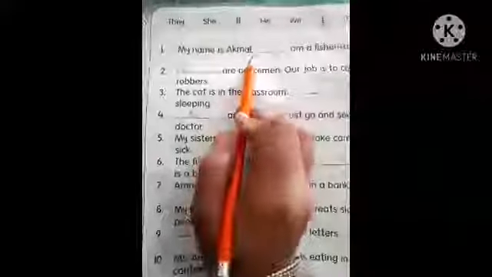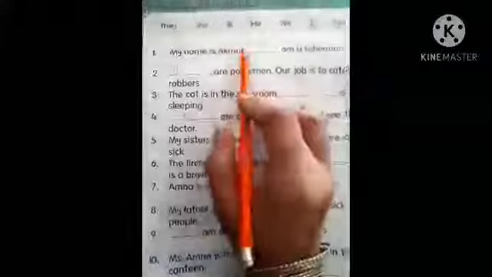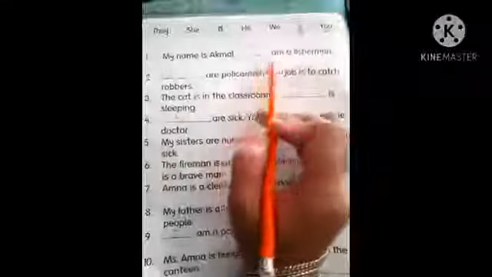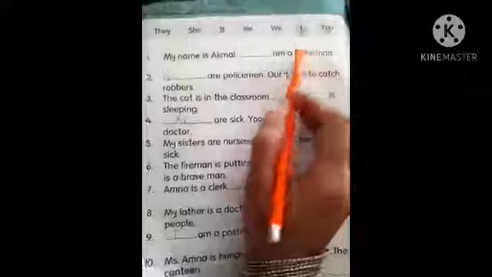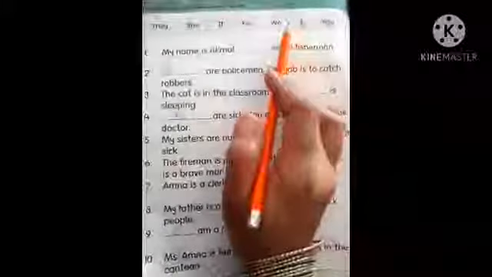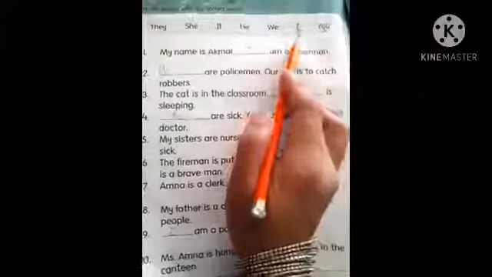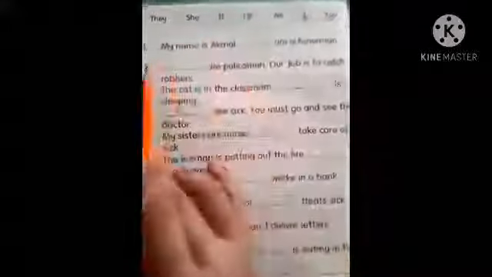My name is Akmal. Now Akmal is talking about himself. Akmal is talking about himself. Which pronoun would he use from here? Dash am a fisherman. I or you? Yes. Whenever anyone talks about himself, herself, he would use I. So you should write I from here to here in this blank.